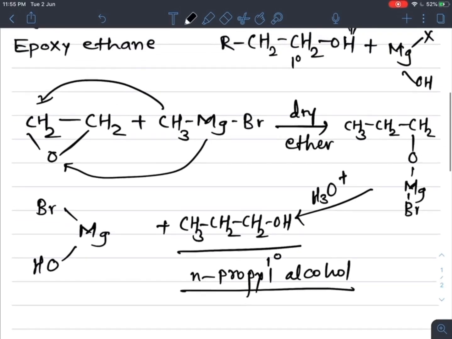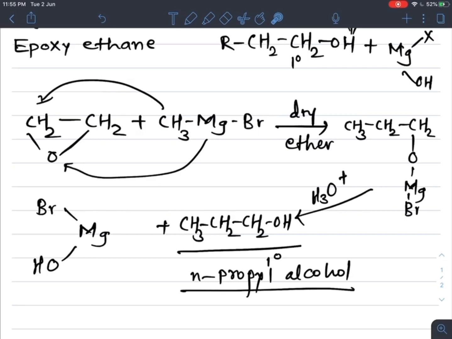So epoxyethane is a 2 carbon containing cyclic ether. When it is treated with 1 carbon containing Grignard's reagent, a total 3 carbon containing alcohol is formed, and by this method we get only the corresponding primary alcohols. So this is the most important method for the production of primary alcohols from cyclic ethers, that is epoxy compounds.